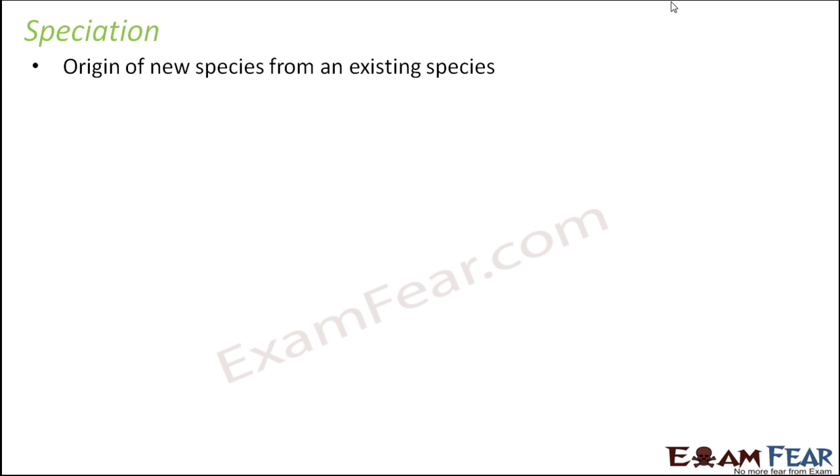And finally, the last factor is speciation. So speciation is the origin of new species from existing ones. Now, speciation always sounds very interesting: how is it possible that a new species will arise from an existing species? Now, do you remember Darwin's finches?